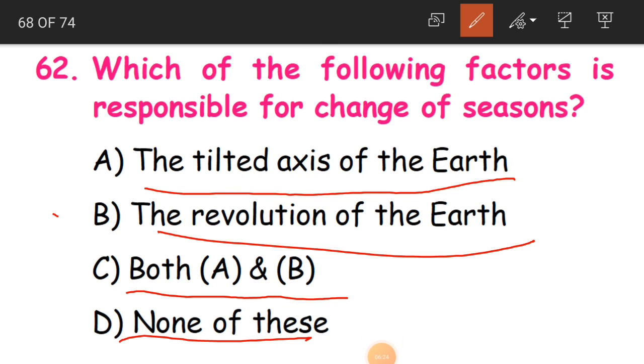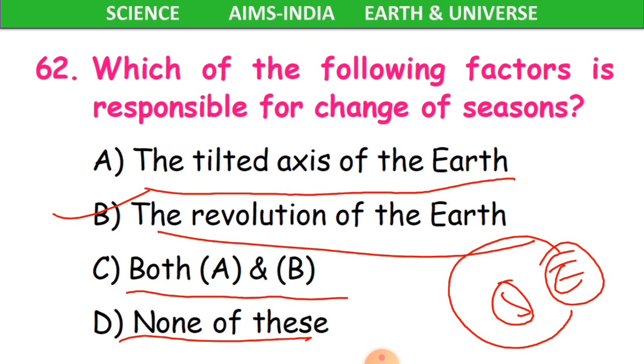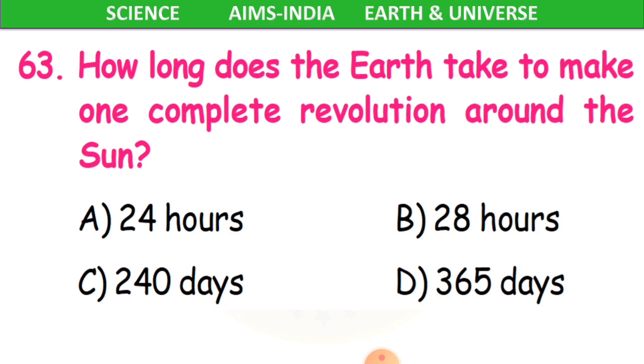So the answer is B, children, the revolution of the Earth. As the Earth is revolving around the sun, we are having the change of seasons. Okay, children, clear? Now 63rd one.